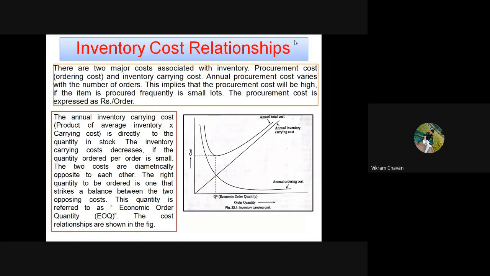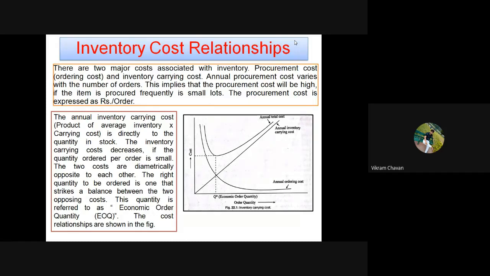Then the annual inventory carrying cost is the product of average inventory multiplied by carrying cost. Average inventory multiplied by carrying cost is directly related to the quantity in stock. This is, annual inventory carrying cost is directly proportional to the quantity in stock. The inventory carrying cost decreases if the quantity ordered per order is small.